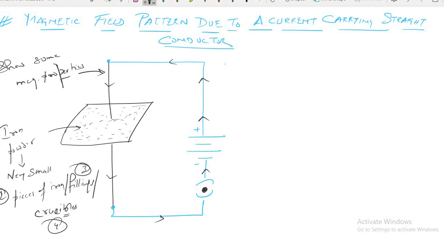Now, I have asked Subrat to take a pencil or anything hard and tap it. I have asked Subrat to tap it slightly on the cardboard. Then what will happen?